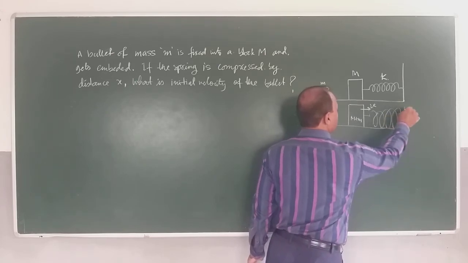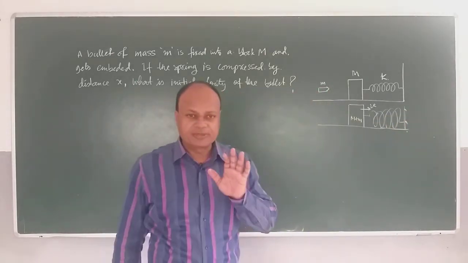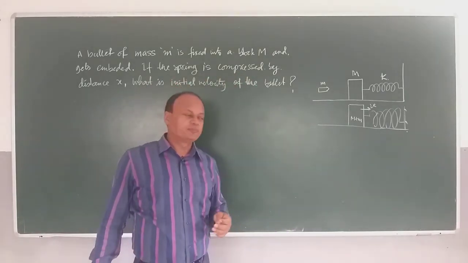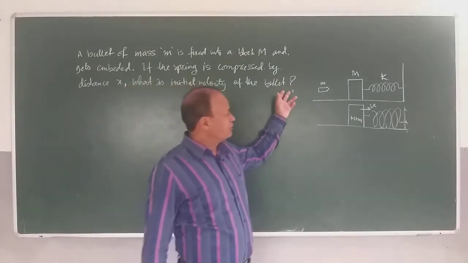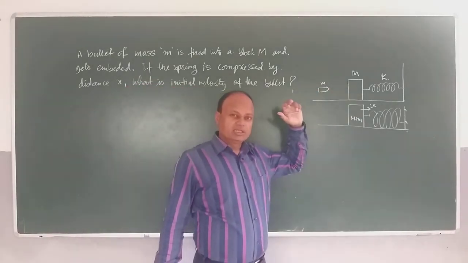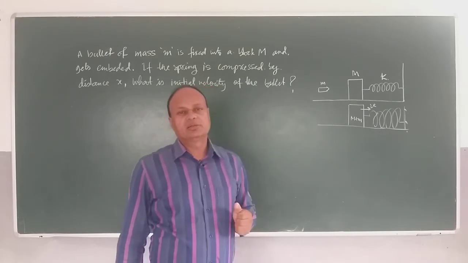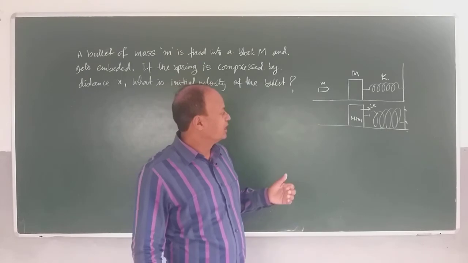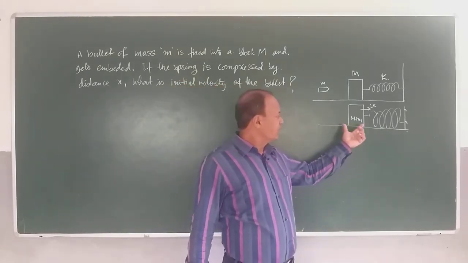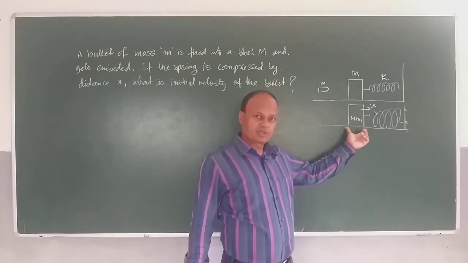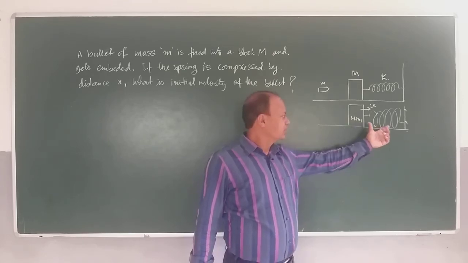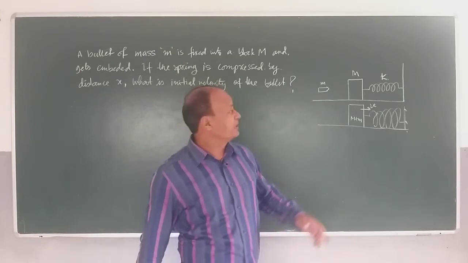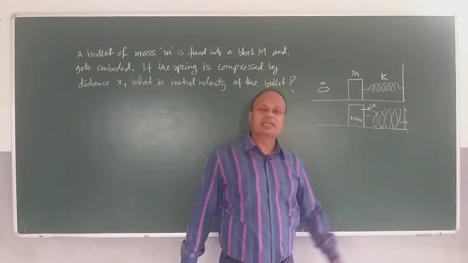So as they move together, they will try to compress the spring, and then work has to be done. So the conceptual point is that when the bullet is fired into the block, the bullet gets embedded and therefore it's a perfectly inelastic collision. I'll find the velocity of the combined mass, and then I'll say the total energy of the combined block will be equal to the work done in compressing the spring. We already know the spring constant is K and the compression is X, that is given to you.